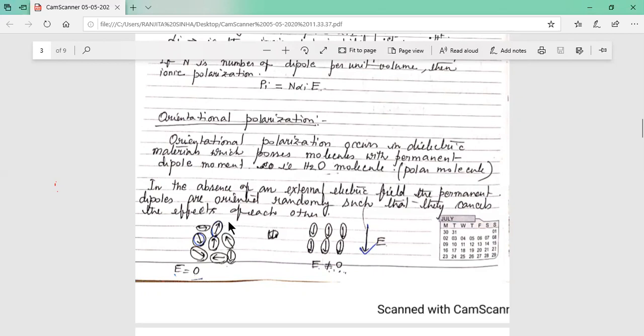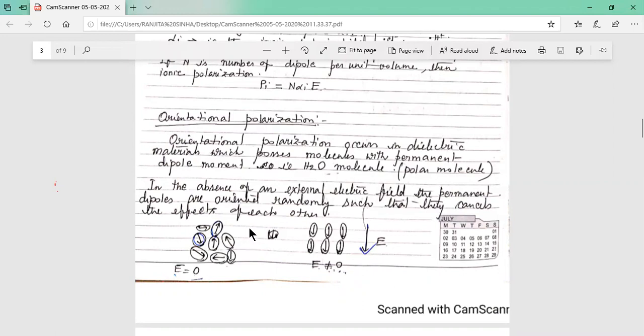But in this figure, when an electric field is applied, all the dipole moments are oriented in a particular direction, that is, the direction of the electric field. So nothing is cancelled here. No two dipole moments cancel each other. All the dipole moments are contributing to the net dipole moment.